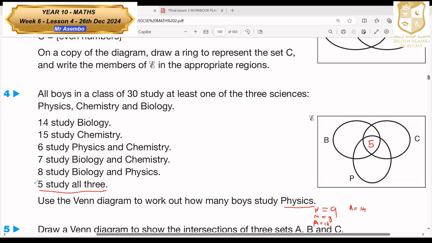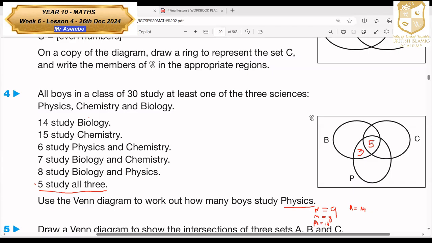Now, we can go back, let me move upwards. 8 study biology and physics. So we go to biology and physics. Biology and physics should be 8. But we already have 5 of them which are sharing the 3 of them. So to reach 8, we only put here 3. So that 3 plus 5 now gives you 8, because this 5 is shared by biology and physics. So those who study only biology and physics will be 3 of them, but if you add this one, it becomes 8.